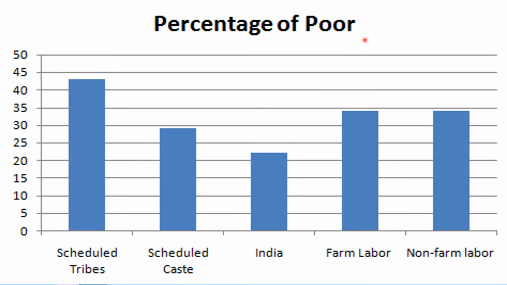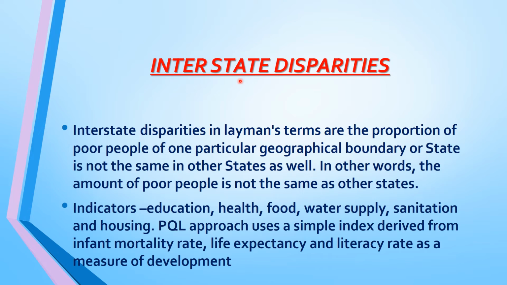Percentage of poor. Here in this picture you can see the percentage of the poor people. Interstate disparities. Interstate disparities, in layman's terms, means the proportion of poor people of one particular geographical boundary or state is not the same in other states as well. In other words, the number of poor people is not the same as in other states.